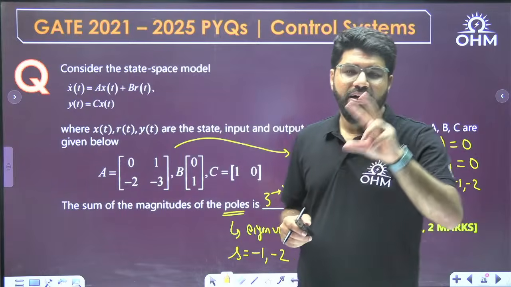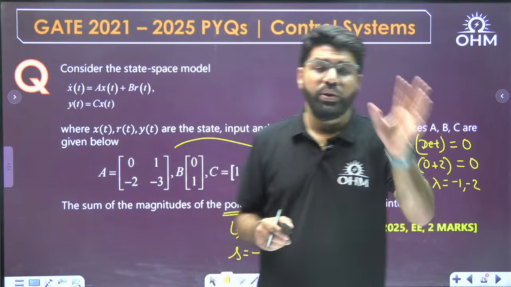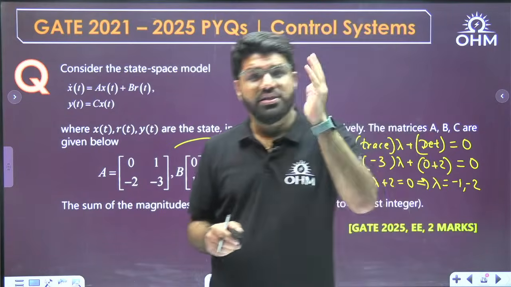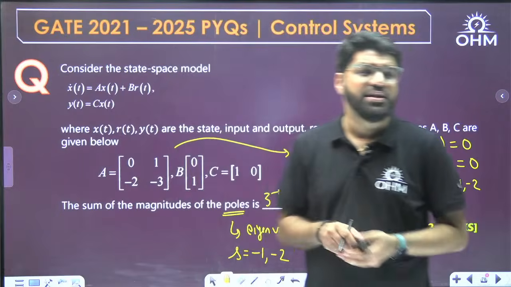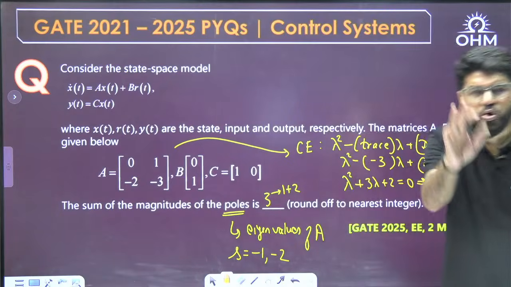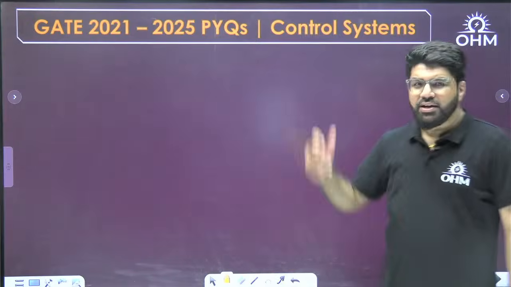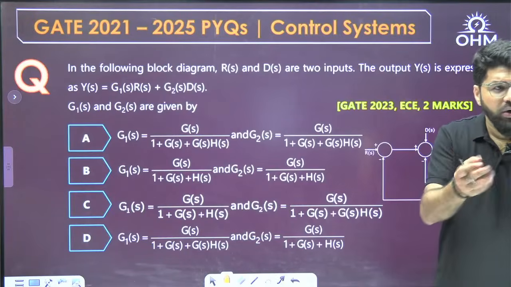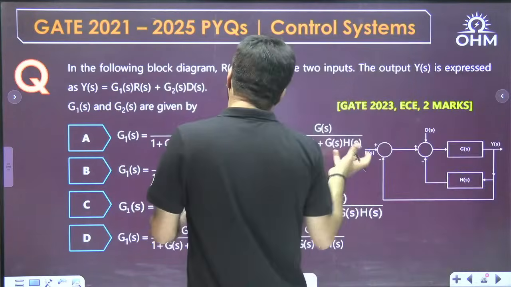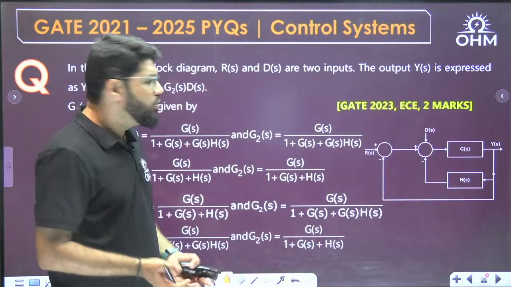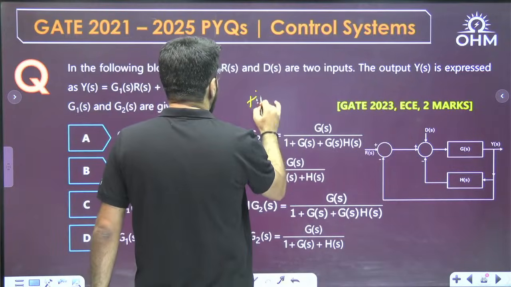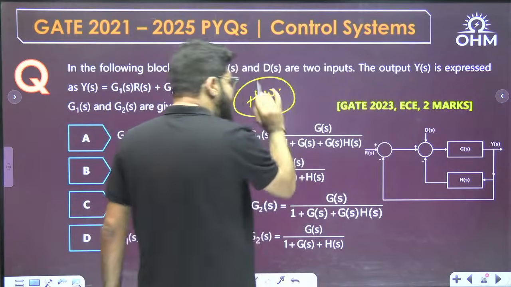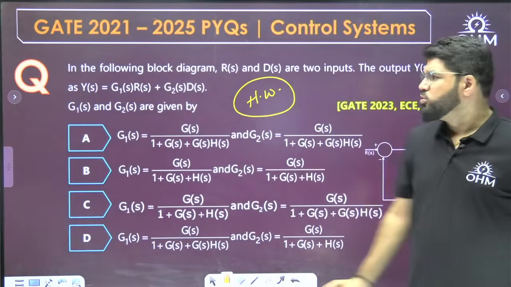The transient part, steady state part, root locus, Routh-Hurwitz, Bode plots, Nyquist plots, gain margin, phase margin, state space analysis. Only last 2 questions. I don't want to extend the session anymore, but last 2 homework questions. Block diagram and graphs, anybody can handle. So I'll give you this as homework and you please solve it. Easy one only, 23 ECE 2 marks question.